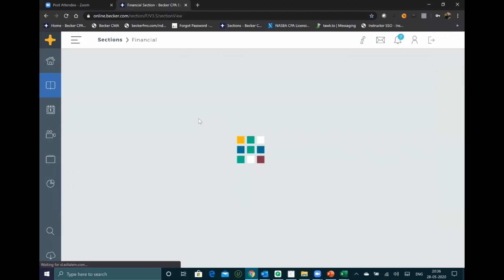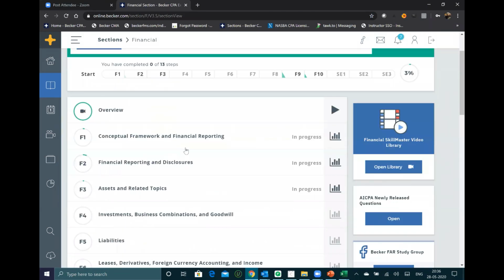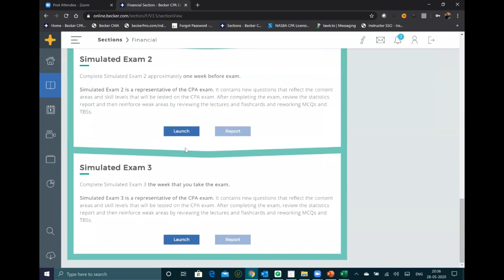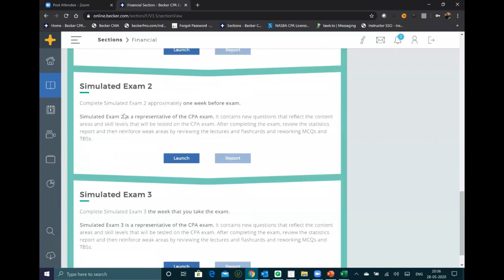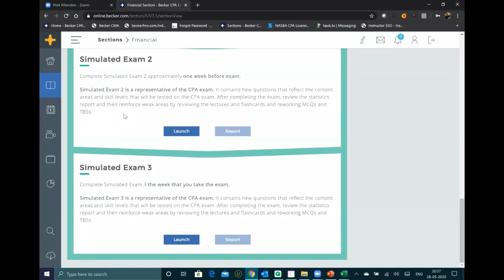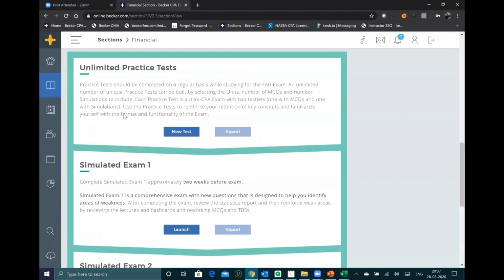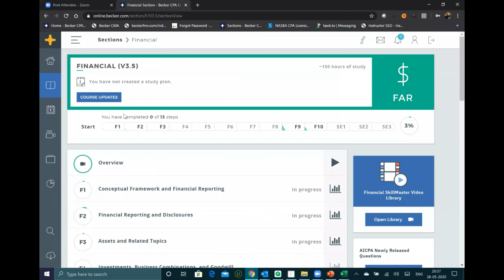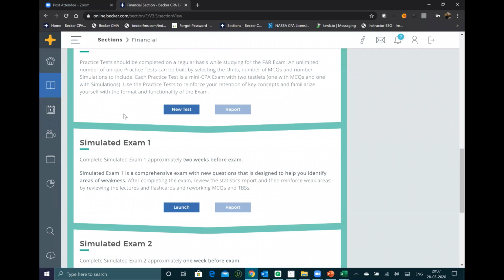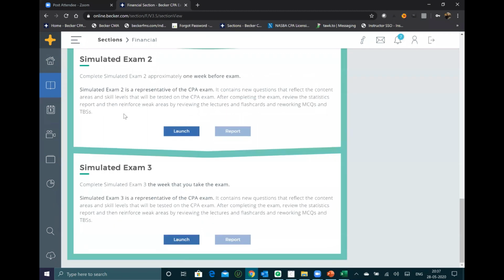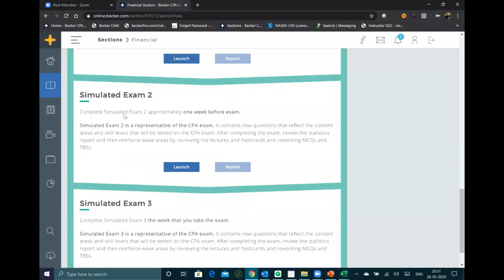If you see there, I hope everyone is able to see the Becker software. Is everyone able to see my screen here, guys? There are 3 mock tests for Becker, so 50 hours we are allocating, right? We have simulated exam 1, simulated exam 2, simulated exam 3. What happens if I don't do any of the mock tests of Becker? There are 100% chances that you might not clear the exam, because you have paid for this particular thing only. So I request you guys to keep on doing each and everything. Don't leave anything from the product. All 3 mock tests you should take care of.